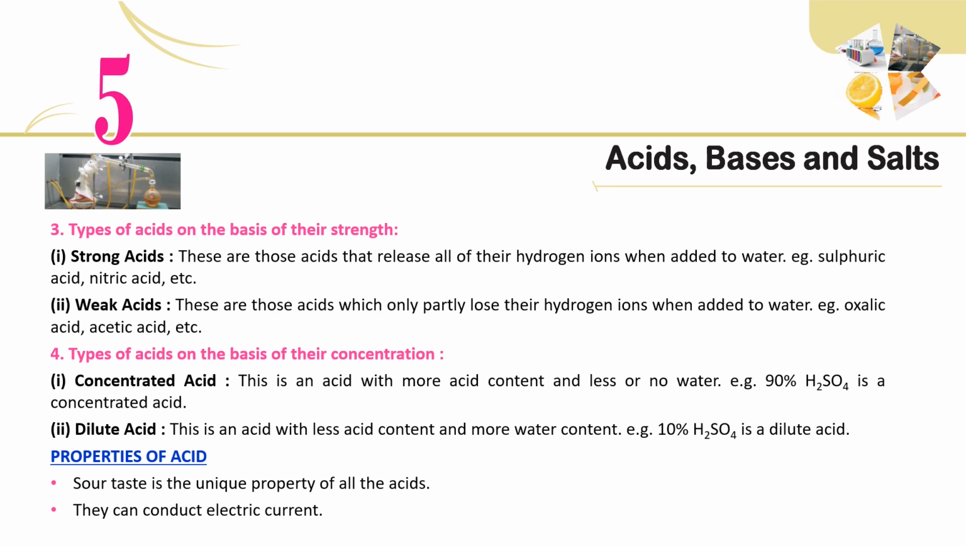4. Types of acids on the basis of their concentration. 1. Concentrated acid. This is an acid with more acid content and less or no water. Example, 90% H2SO4 is a concentrated acid. 2. Dilute acid. This is an acid with less acid content and more water content. Example, 10% H2SO4 is a dilute acid.